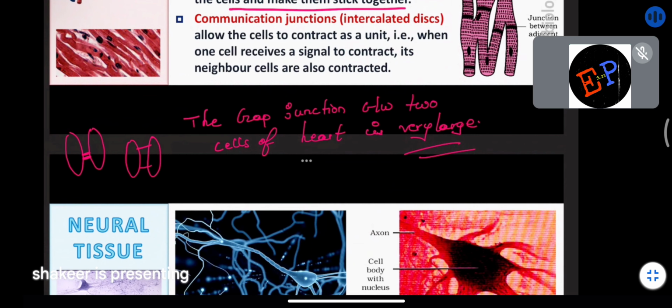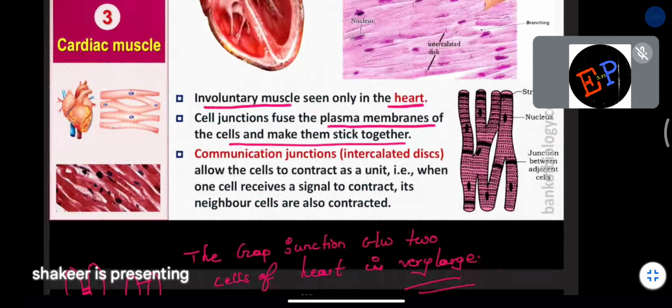Once the gap junction is very large, the fusing of the cells becomes greater. Cell junctions fuse the plasma membrane of the cells and make these cells stick together. Understood? That's it.